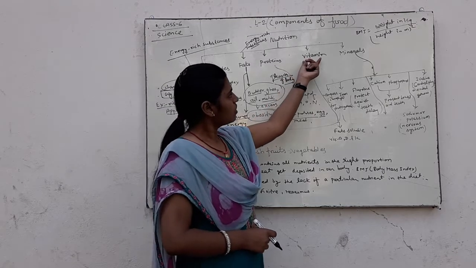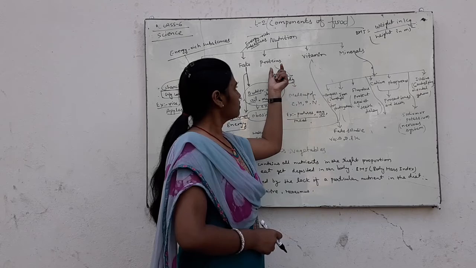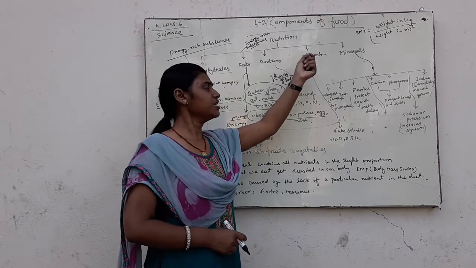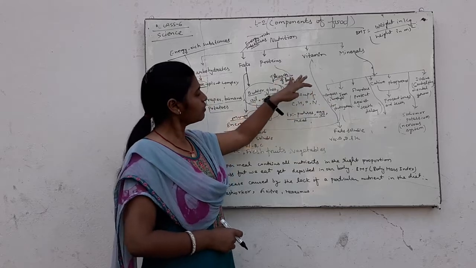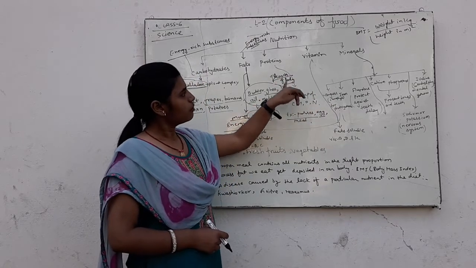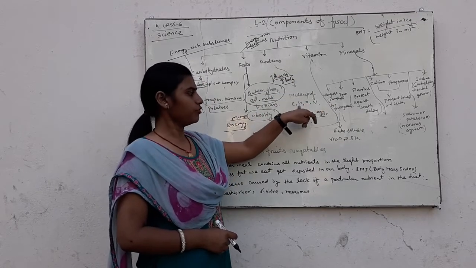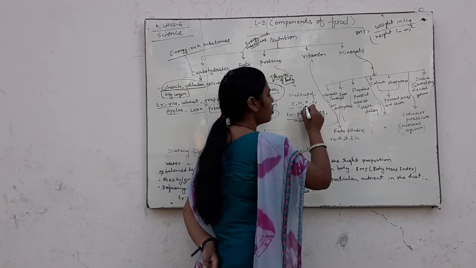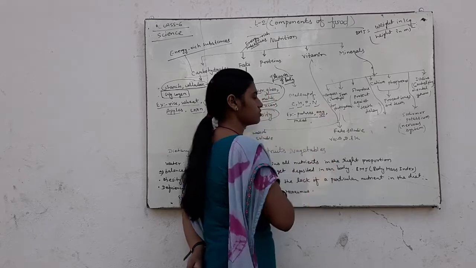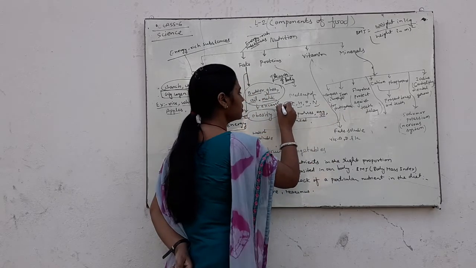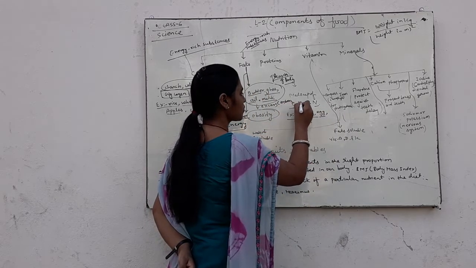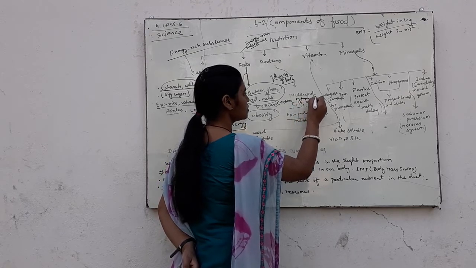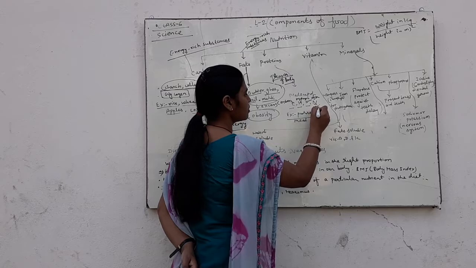Here we also clarify that protein is made up of carbon, hydrogen, oxygen and nitrogen.